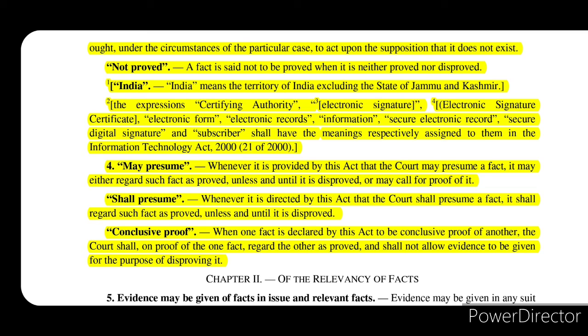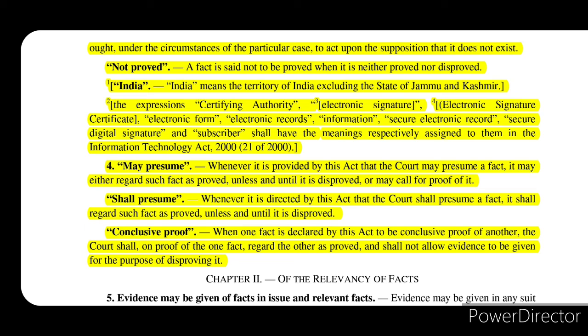But whenever the Evidence Act says in any of its sections that the court shall presume a fact, then the court will have no other choice but to presume such fact and its existence unless and until it is disproved. Here the term is used in a mandatory sense. The court will have to think that the fact is proved unless and until it is disproved by any other facts.